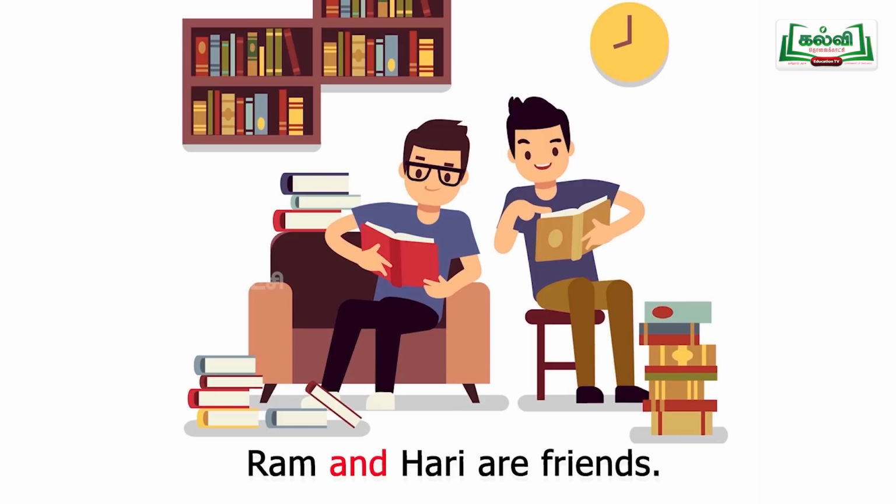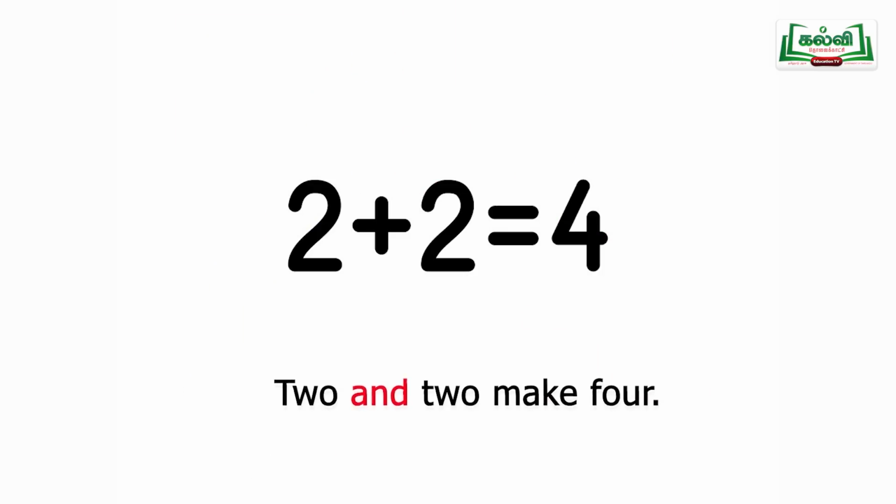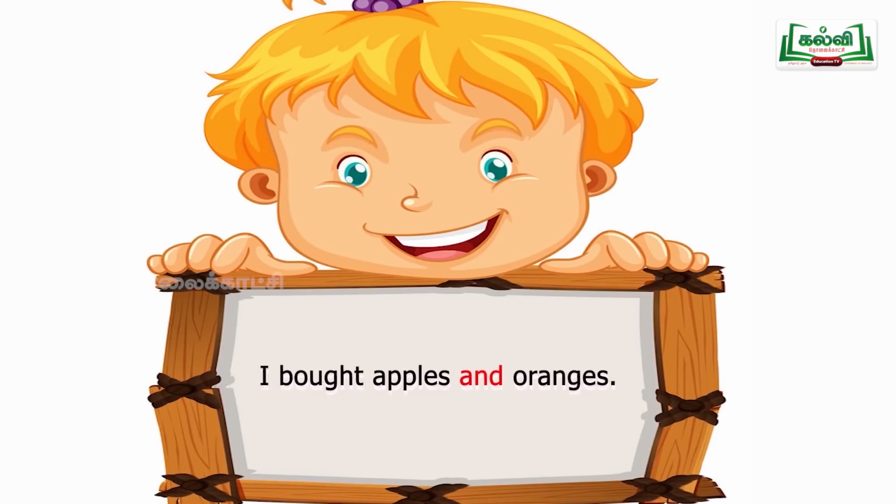Okay. Next, 2 and 2 make 4. These 2 and these 2 are connected with the word and. Okay. It's a linker, joining word. That's all. Two words, it helps to join. 2 and 2 make 4. Next one, see, I bought apples and oranges. Okay, apples and oranges are linked or connected with the word and. Otherwise, you have to say, I bought apples, I bought oranges, likewise.